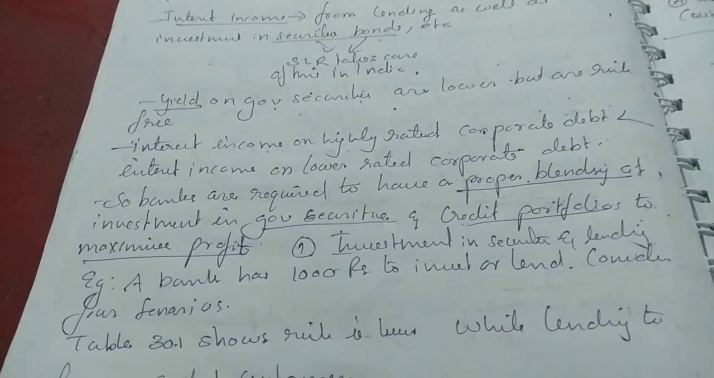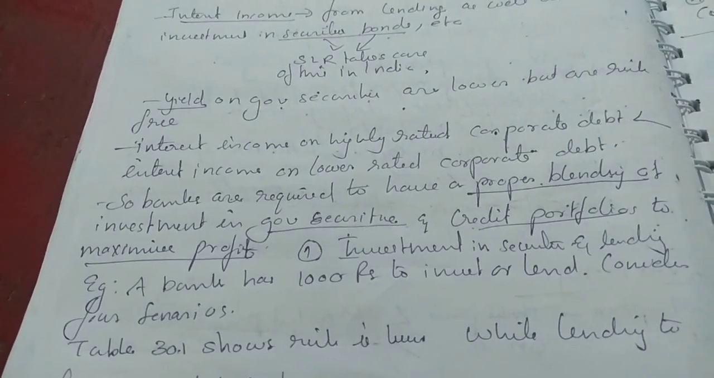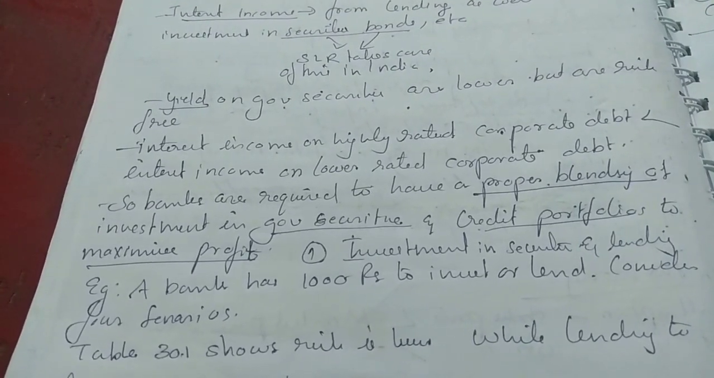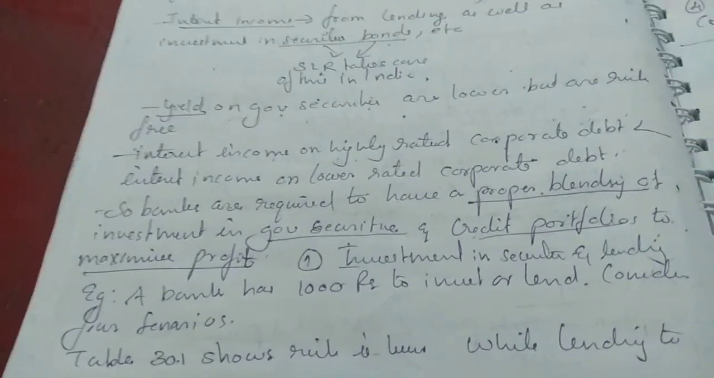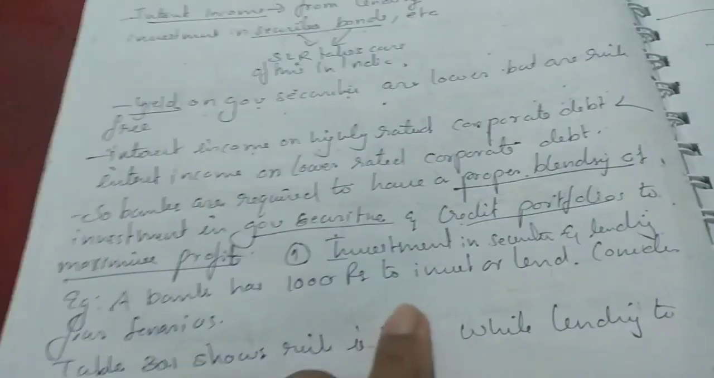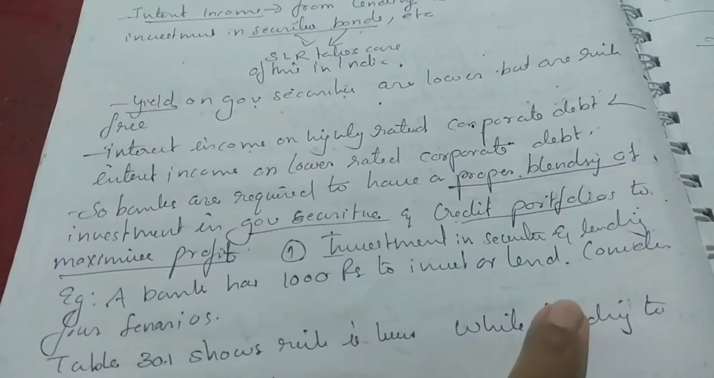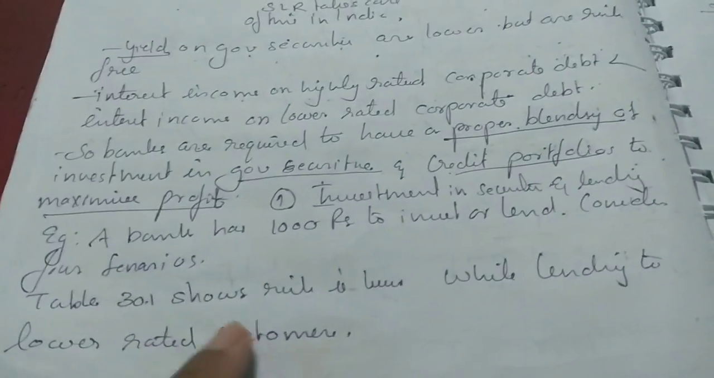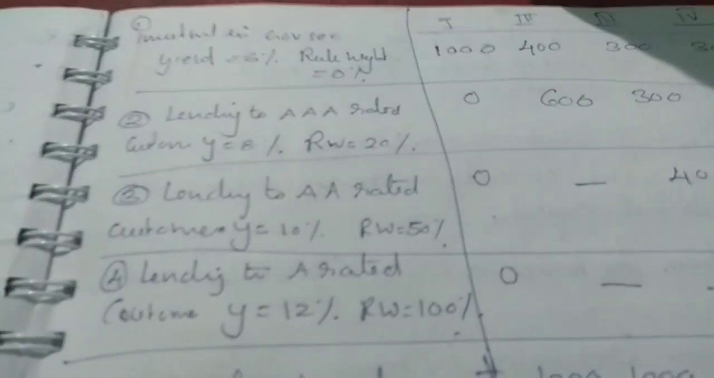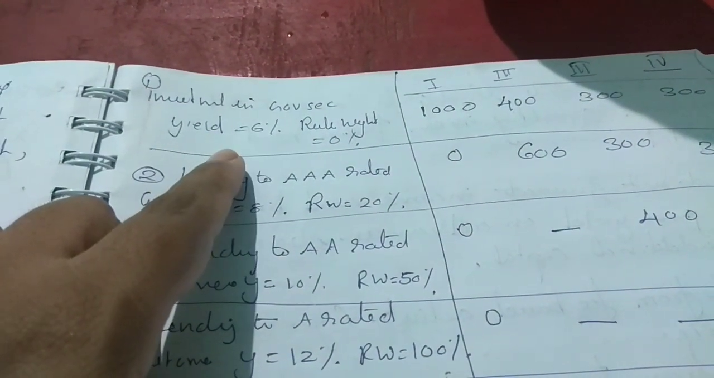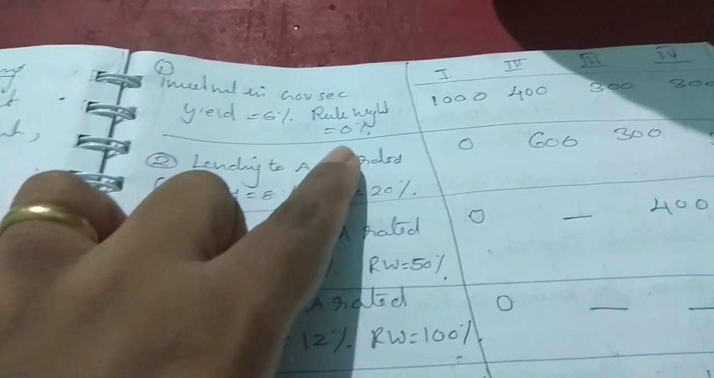Investment in securities and lending is the first section in this bank's method of maximizing profit. For example, a bank has 1,000 rupees which it can invest or lend. Consider four scenarios here. This is a table. The first case is investing in government securities. Its yield is 6% whereas the risk weight is 0.